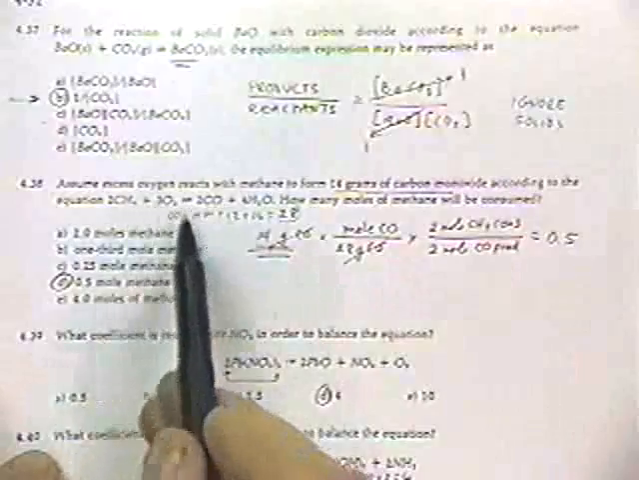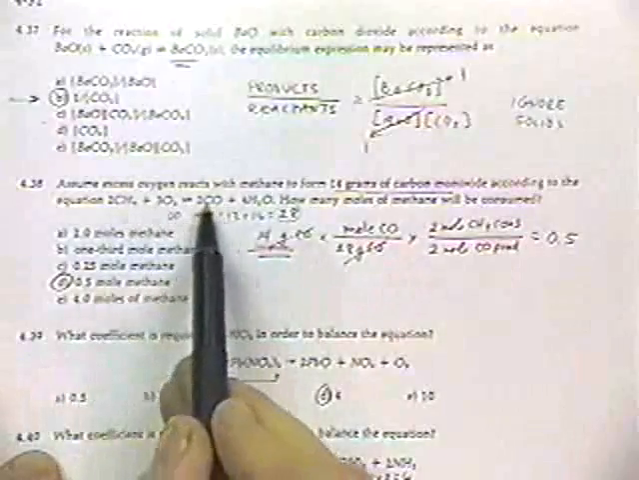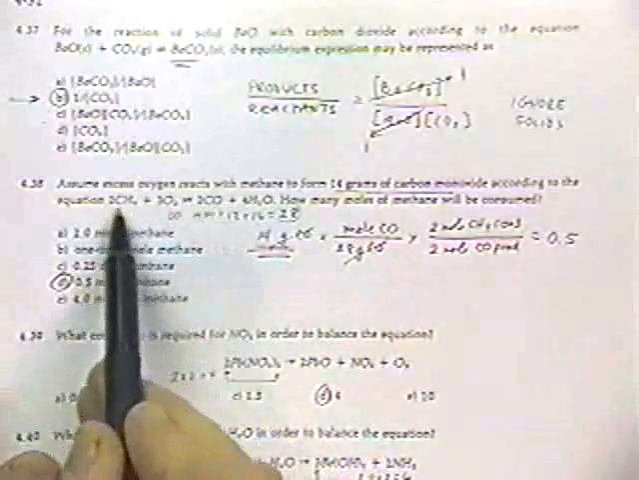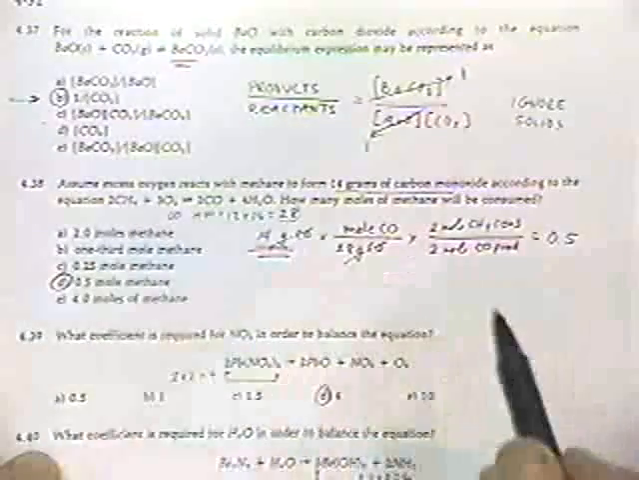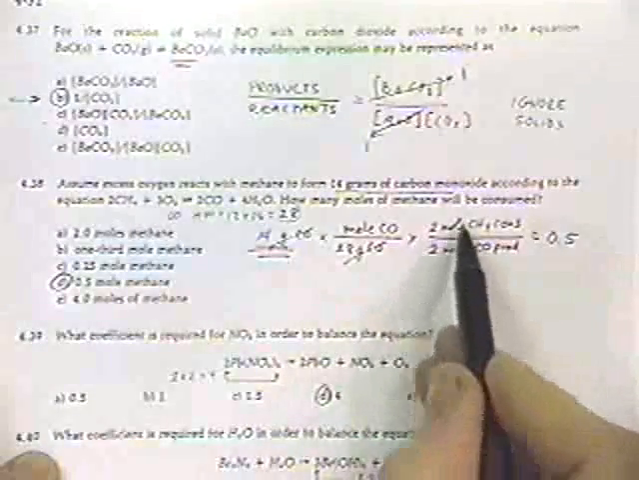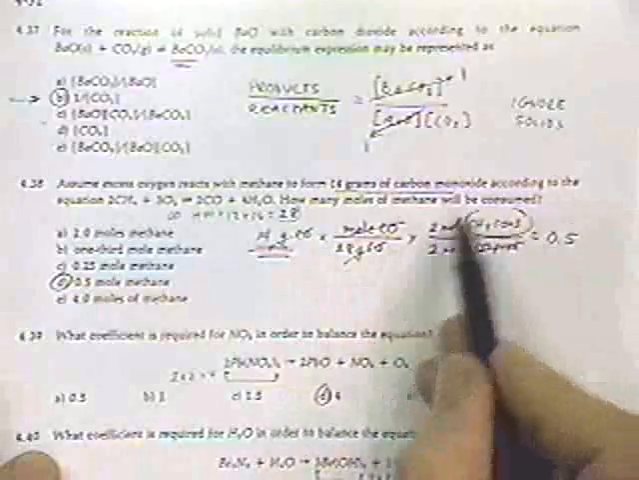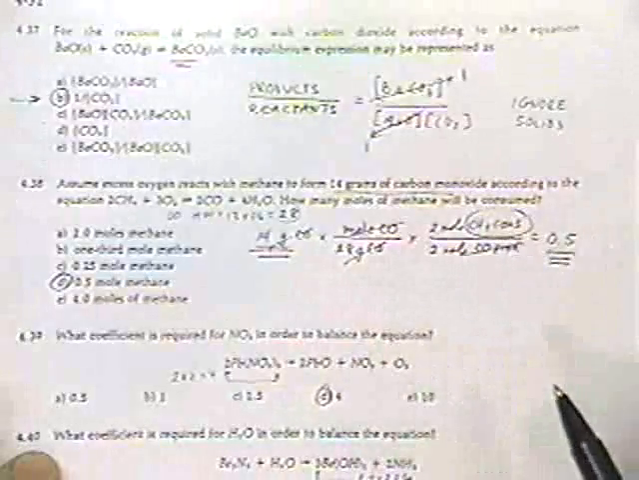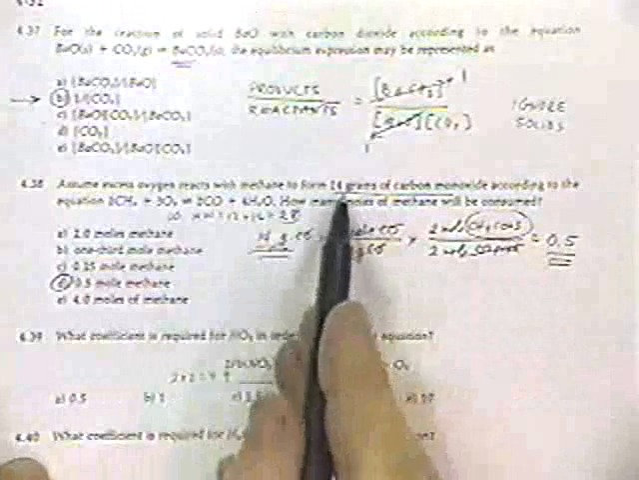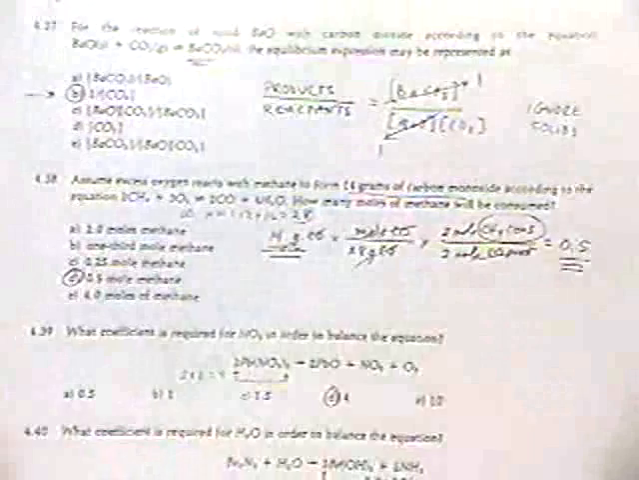Then we look at the stoichiometry, and the stoichiometry says for every 2 moles of carbon monoxide that react, there are 2 moles of methane that react. So we simply set up this ratio. The moles of carbon monoxide cancel. We're left with moles of methane. So the answer is a half a mole of methane would react in order to make 14 grams of carbon monoxide.